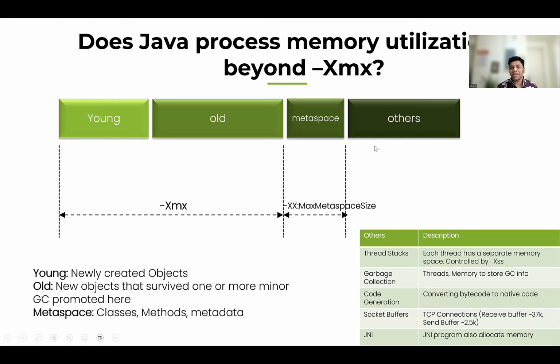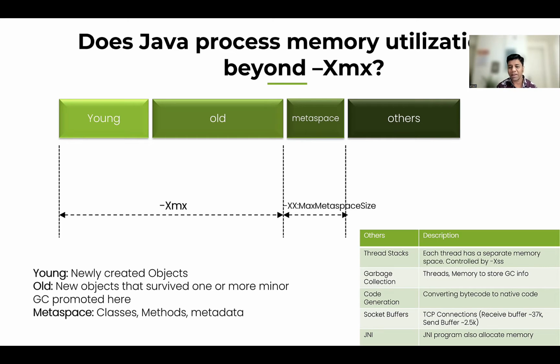And then your application needs connections because your customers are connecting with you. And your application is connecting with several backend systems of record. Those need connections. Where is the memory for those connections coming from? It is coming from this others region. Then also files, file descriptors. Our application writes into files and reads from files. Where is the memory for these file descriptors coming from? They are coming from this others region.